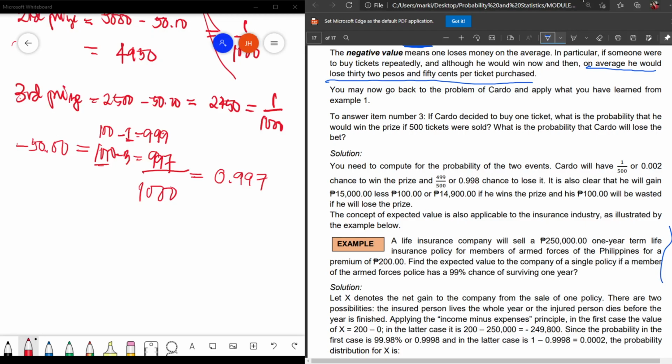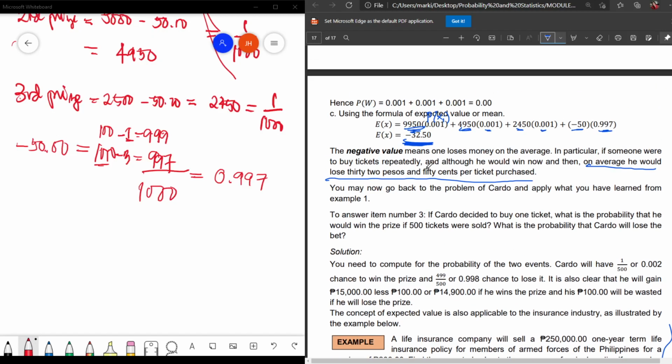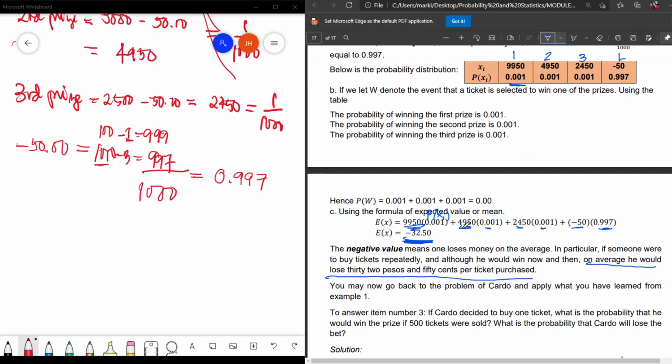Okay, since Cardo, there's no first, second, third, or fourth winner or prizes. Since it's only one, it's already between win or lose. So that's why we have here 499 over 500, because it is just only win or lose. So that's why we have 1 over 500 here. So the same steps that we did in your previous example, just solve it that way.